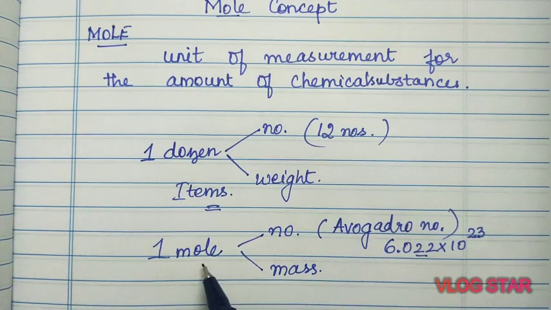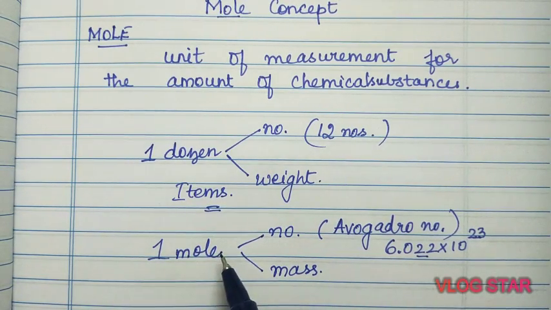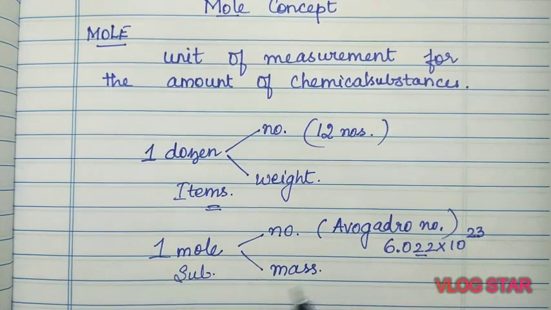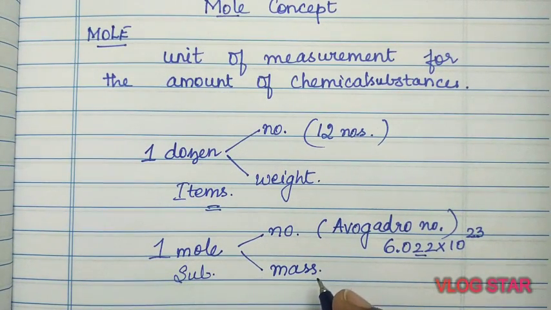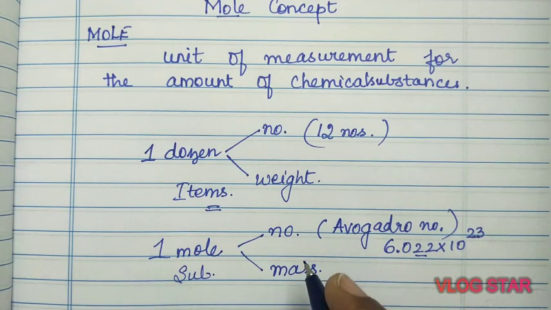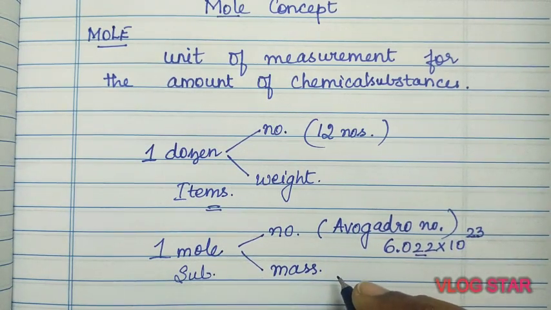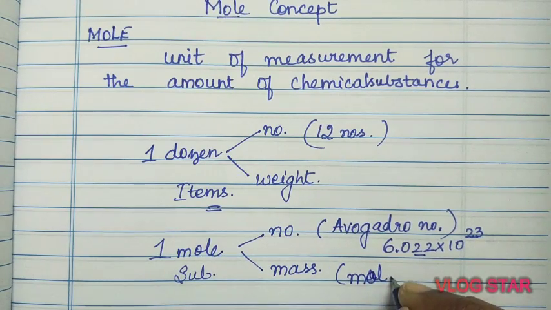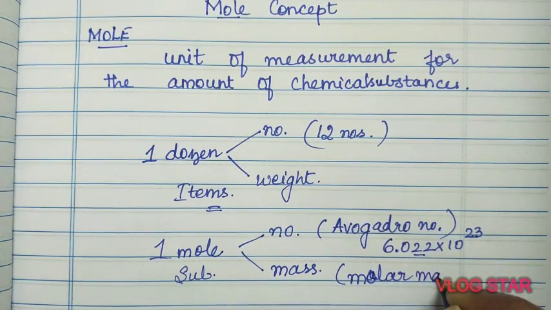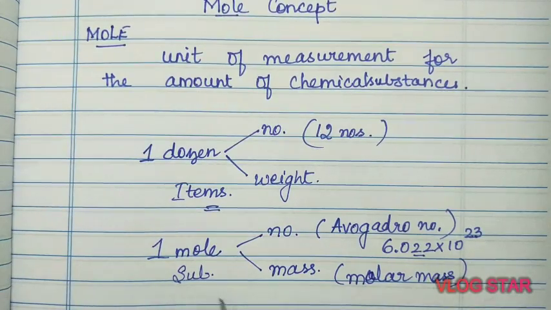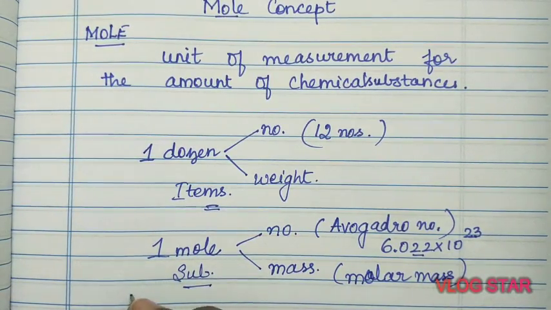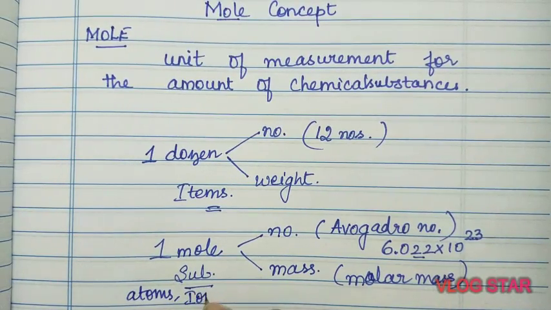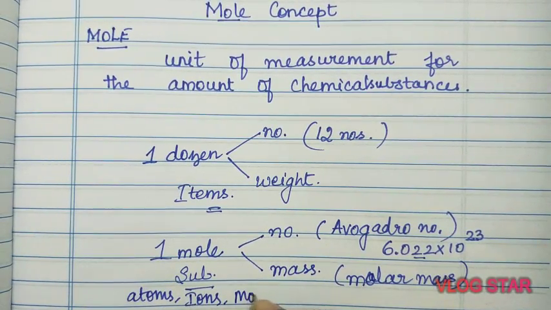So 1 mole of any substance. Again, it depends on the chemical substance that I take. So what will be the mass? See, we cannot weigh like we are weighing the vegetables. So the mass is the same as the molar mass of that chemical substance that we take. So that substance can be atoms, or it can be ions, or it can be molecules.